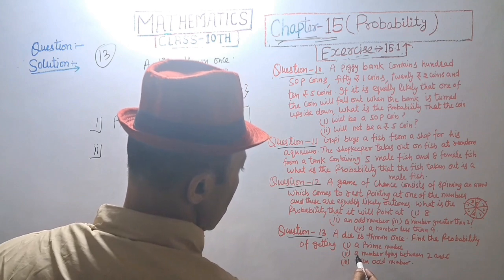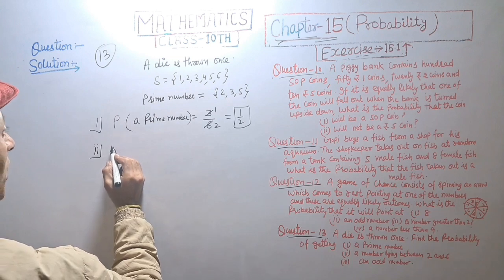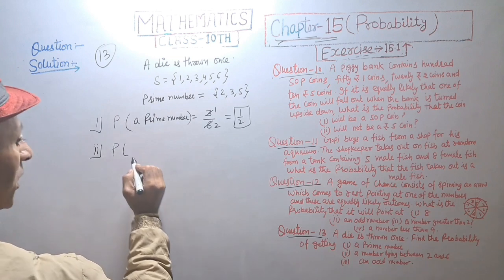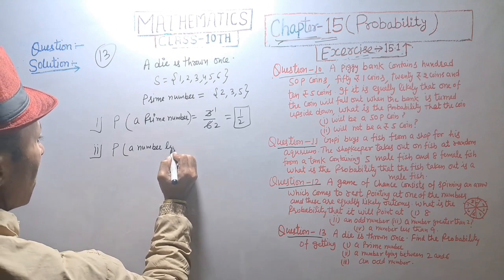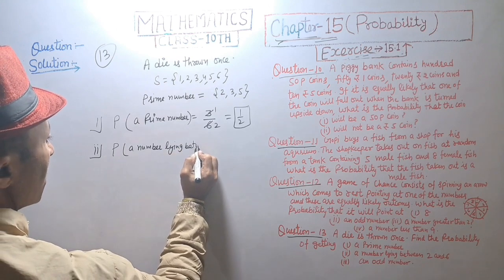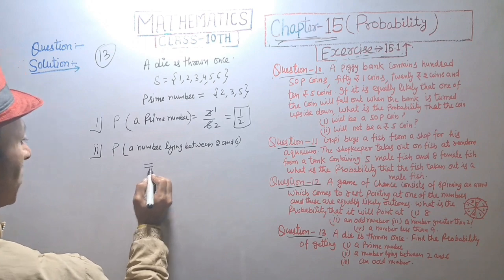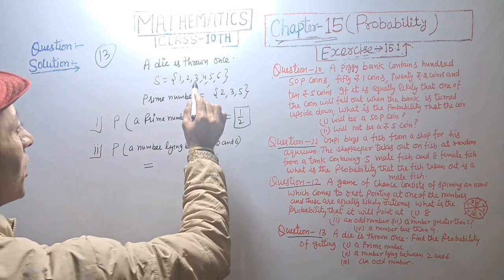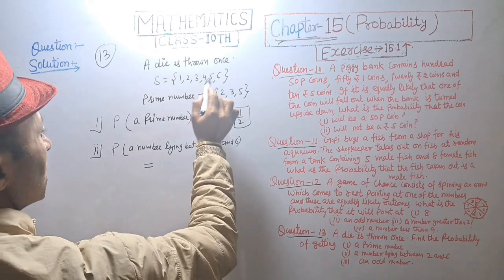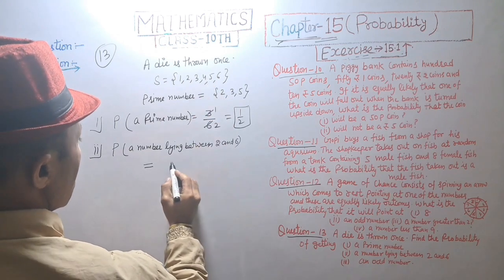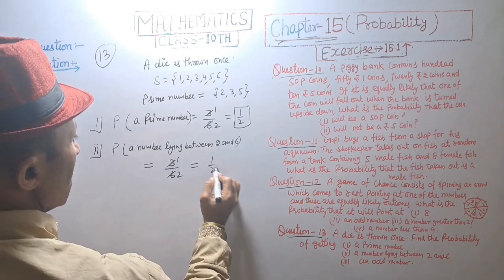And a number lying between 2 and 6. Probability of a number lying between 2 and 6 is equal to 3, 4, 5. 3 number. 3 divided by 6, that is equal to 1 upon 2.